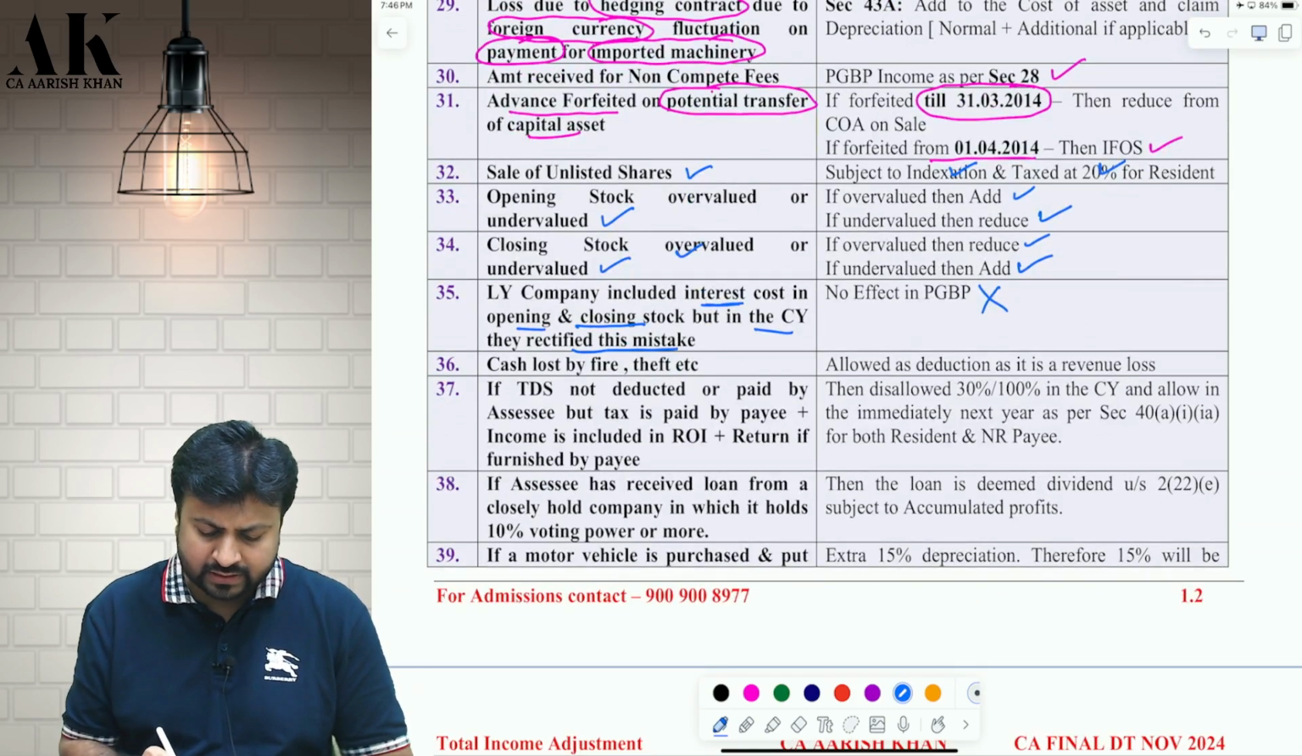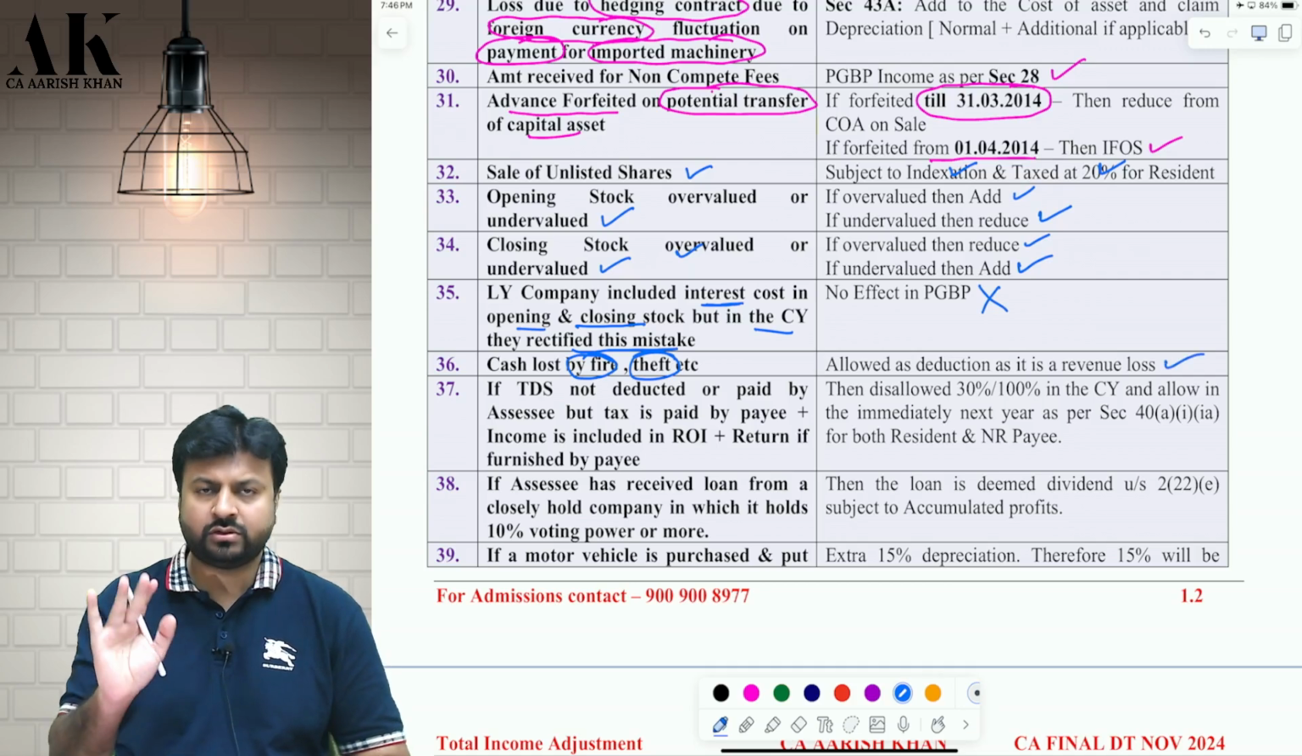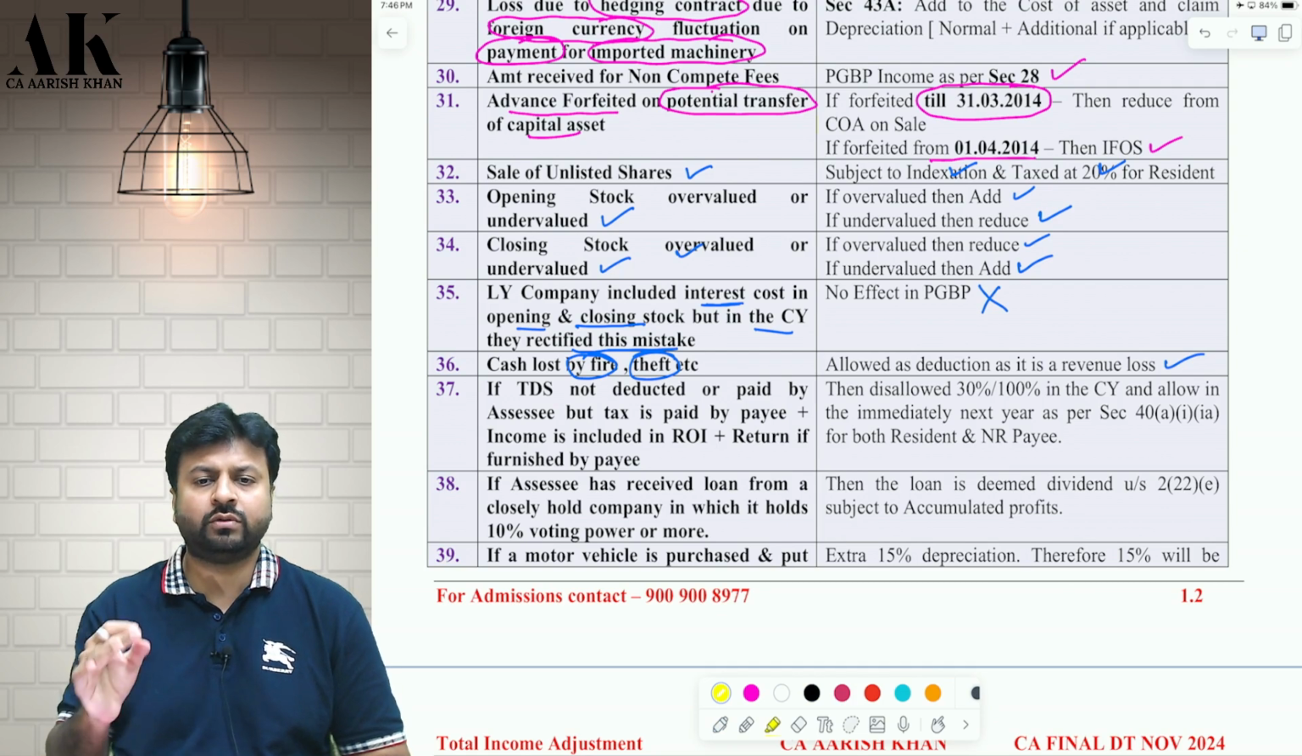Next, if cash is lost by fire or theft, etc., then it is allowed as a revenue loss. Don't worry about it. It will be allowed as a revenue loss to you. You don't have to worry about it.